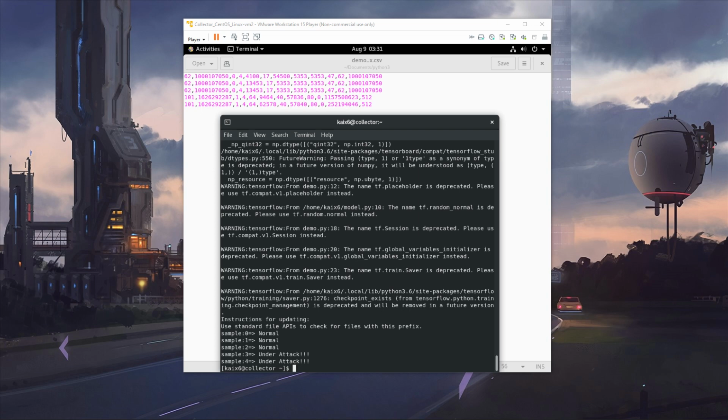Now through this program, it can learn and analyze the data and print out the correct result.